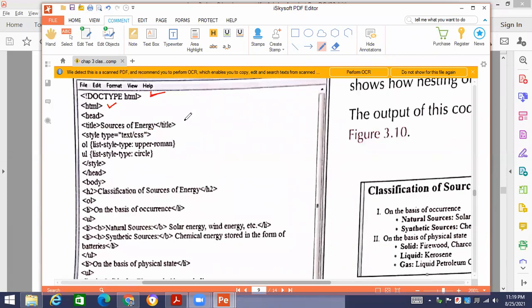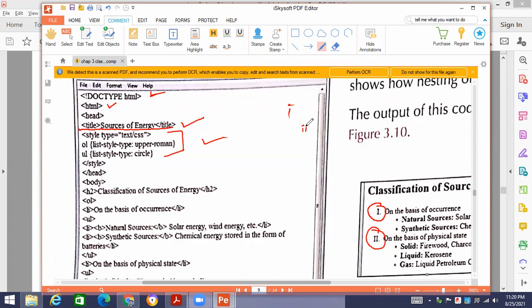Then inside the head, one title is there which will appear at the top. I had explained this to you practically last time. Then style. What style have they taken? Ordered list style upper Roman. So you will see that the ordered list style is upper Roman, and the output is also in upper Roman. Lower Roman is in this way, and in this way the lower Roman will be there.